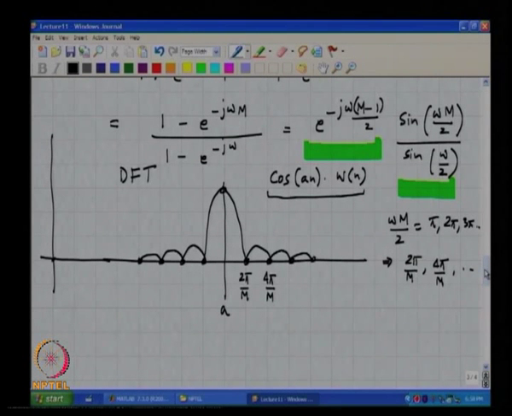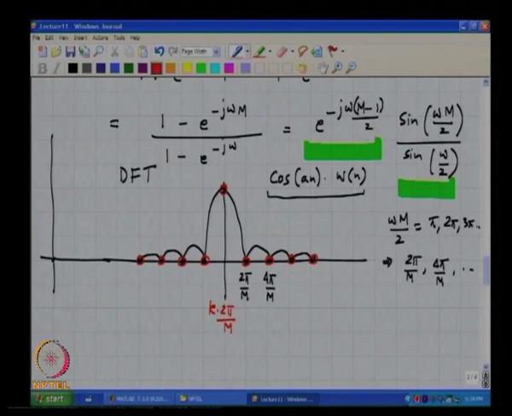So if this a happened to be a multiple of 2 pi by M in the first place, let us say k into 2 pi by M, then when you sample this discrete time Fourier transform, your samples will lie exactly here.